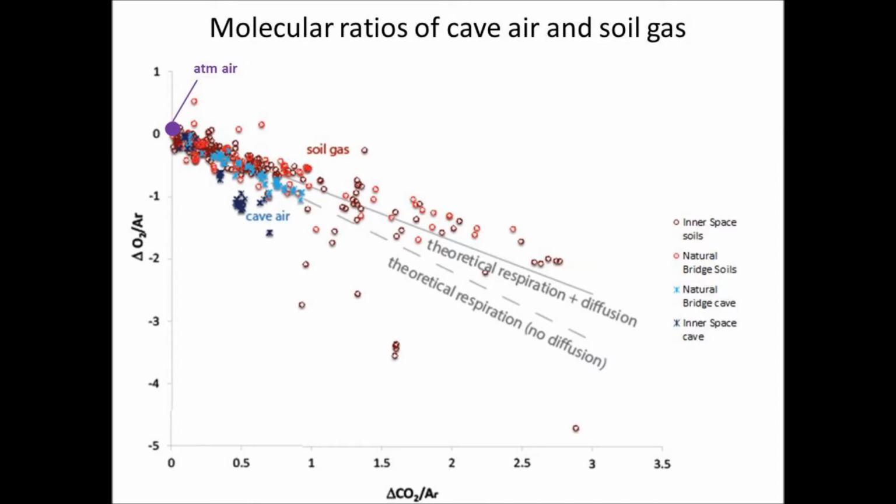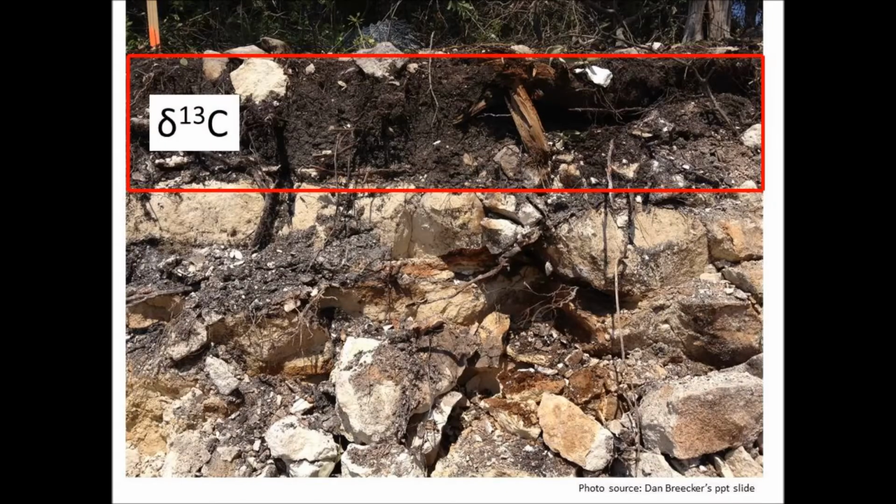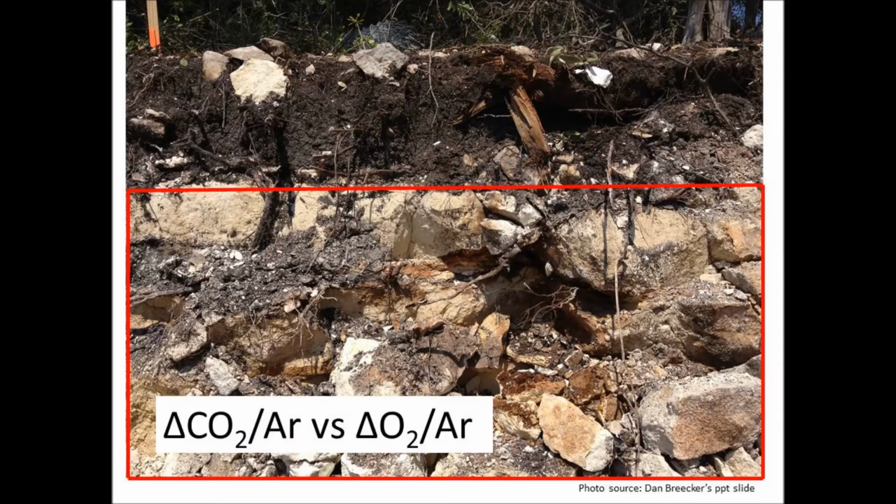However, our stable carbon isotopic data do not seem to align with this conclusion. The isotopic values indicate a soil respiration source in cave air, whereas the molecular values indicate a non-diffusive source of respiration. In order to resolve this discrepancy, we plan to further investigate carbon sources and transport.